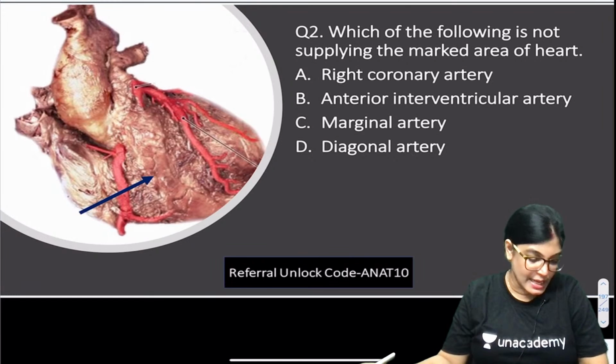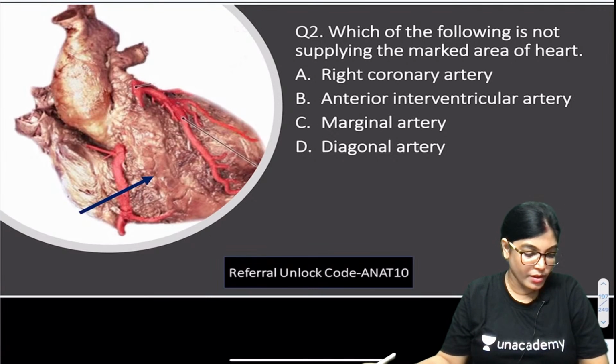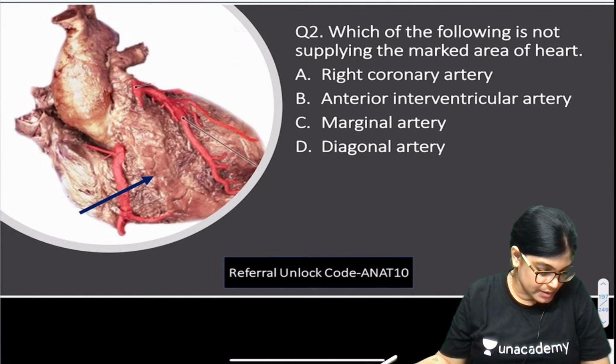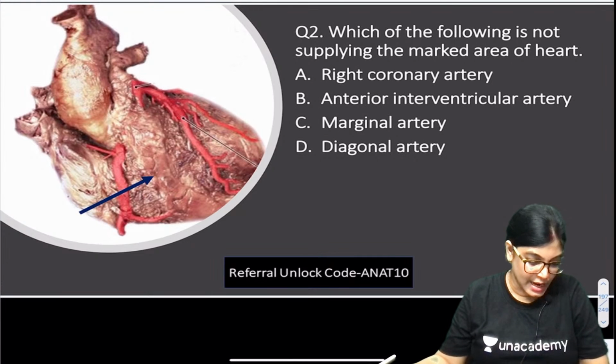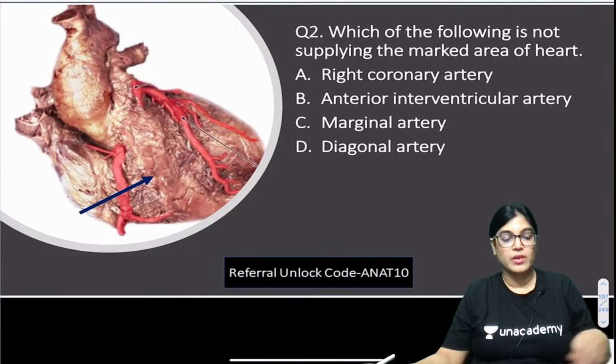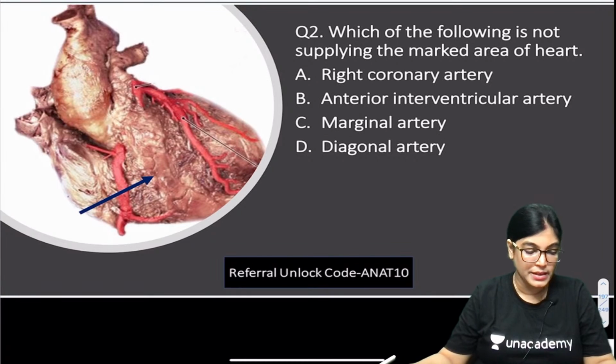So, I am getting D as the answer from Kumaran. Okay, Kumaran, what about others? Okay, diagonal artery, right ventricle. Let me wait for others and then I can come up with that.